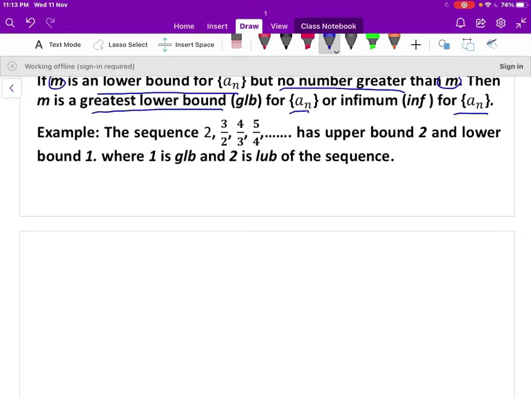That can be written as 2, 3/2 which is nothing but 1.5, 4/3 that is 1.33, 5/4 which is 1.25, 6/5 is 1.2 and so on. So this sequence is a decreasing sequence. Let us show it graphically.